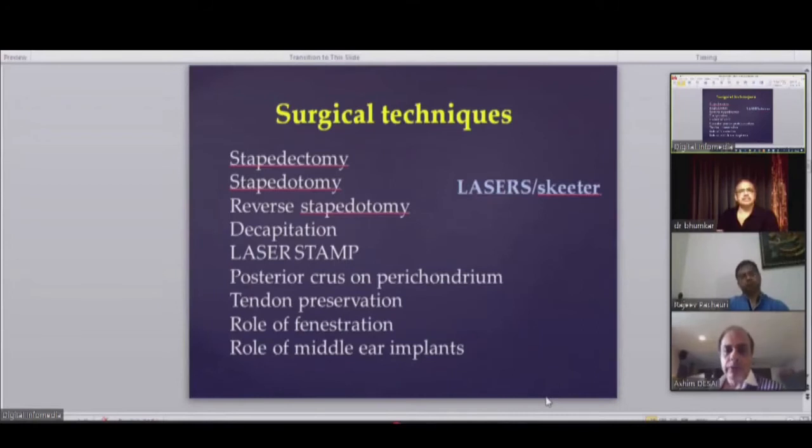Brilliant. Any questions? No. So one young lady has come for the surgery. She has to go for marriage 1 month after this. Will you go for the surgery? Because after 1 month she has a planned marriage. Yes, of course. Absolutely. Of course, I will. I would recommend vein interposition in that case.